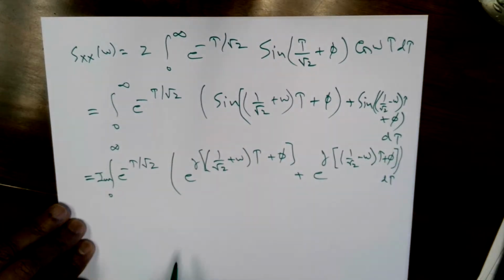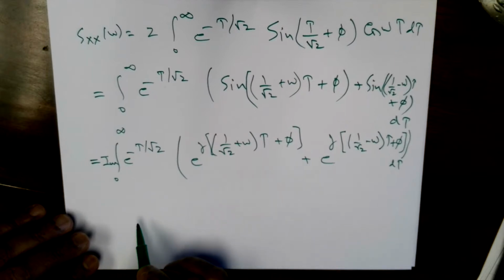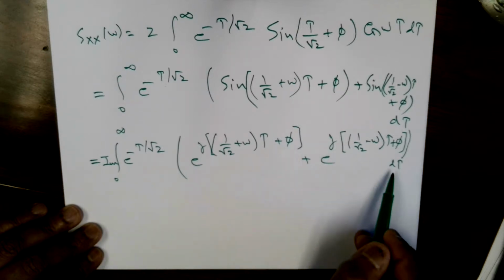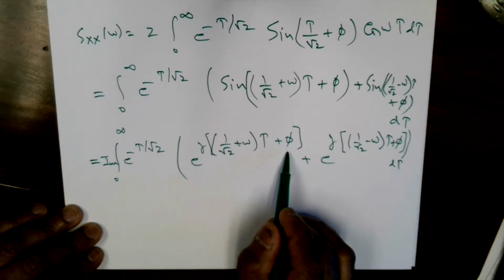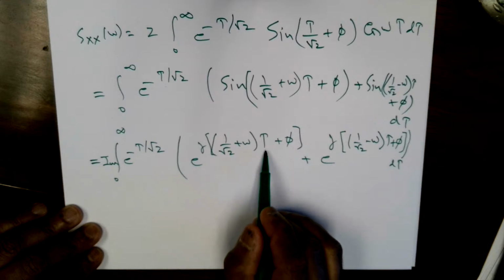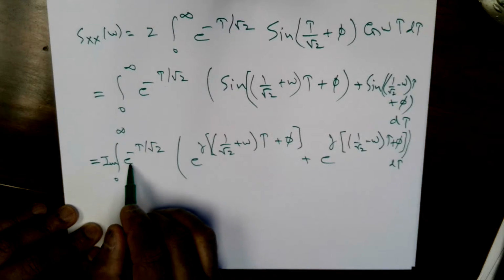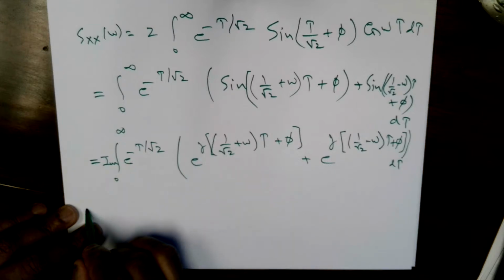So I'm going to combine with this. Remember the integral is only on tau, not the phi. And because of the exponent, I can combine these two together.